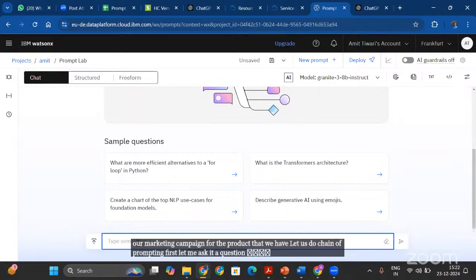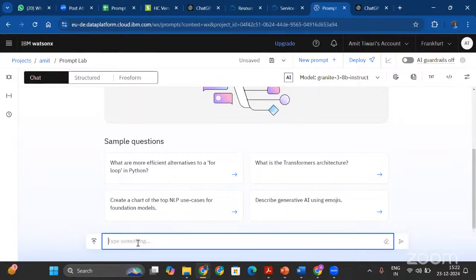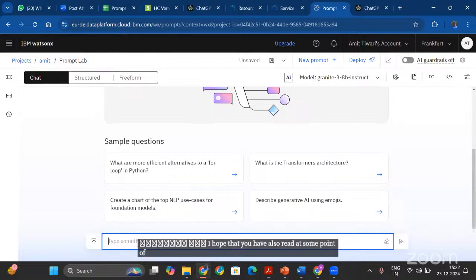I remember that there was a very interesting book in 11th standard when I was reading, which was called H.C. Verma. It's a physics book, and I hope you have also read it at some point. If you are a physics student, then you have read H.C. Verma. It had all these complex questions, and I used to scratch my head a lot solving them. So can AI solve an H.C. Verma question, or can AI solve a complex question, is what we are exploring in this prompt engineering workshop.